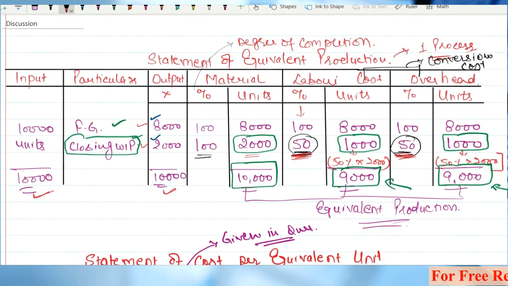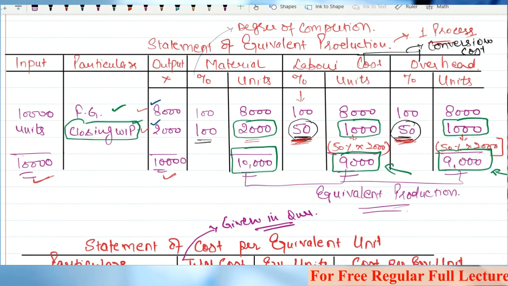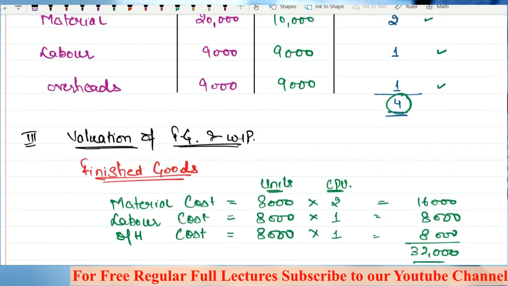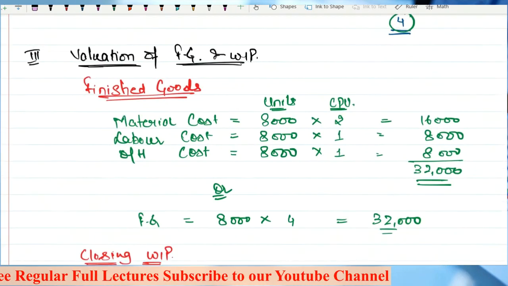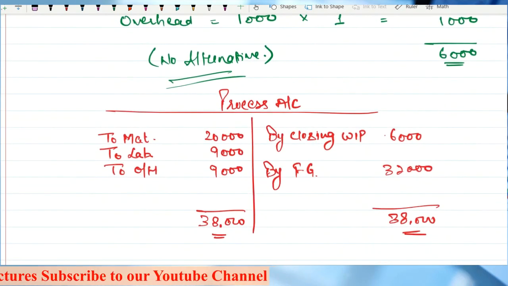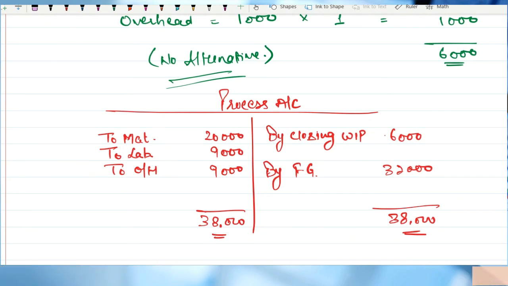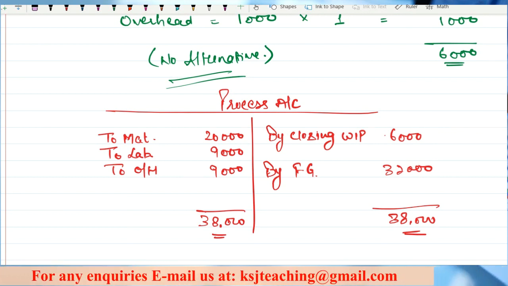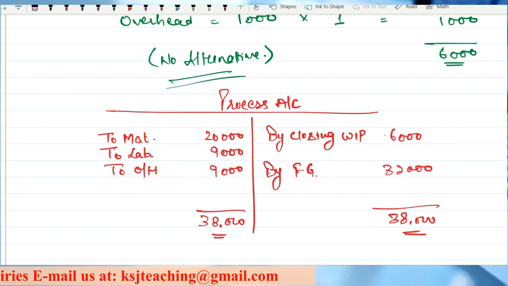You will be required to prepare the statement of equivalent production, then the statement of cost per equivalent unit, then the valuation of FG and WIP, then the process account. Sir, it seems to be a very lengthy part, but it will not take more than 15-20 minutes, right? If it is a 10 marks question, they can definitely ask you about the process account. That is why I have told you how the process account will look.